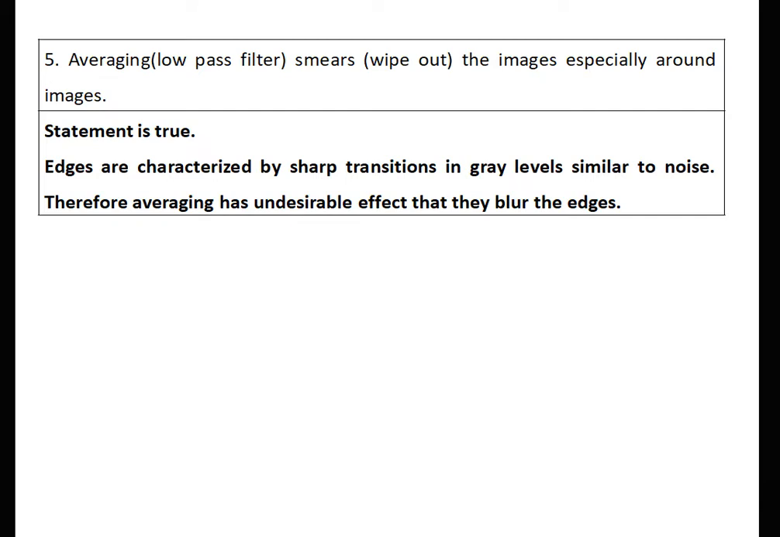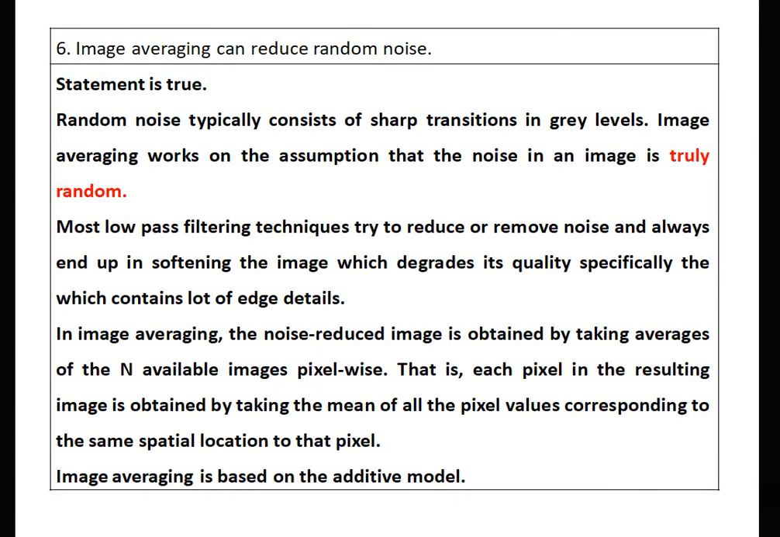Averaging low pass filter smears the image, especially around the edges. The fifth question is similar to the fourth. The statement is true. Edges are characterized by sharp transitions in gray levels, similar to noise. Therefore, averaging has the undesirable effect that it blurs the edges.